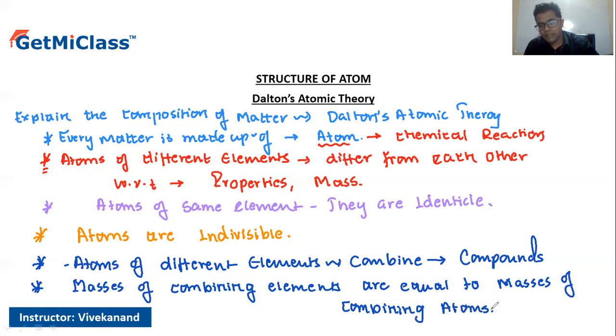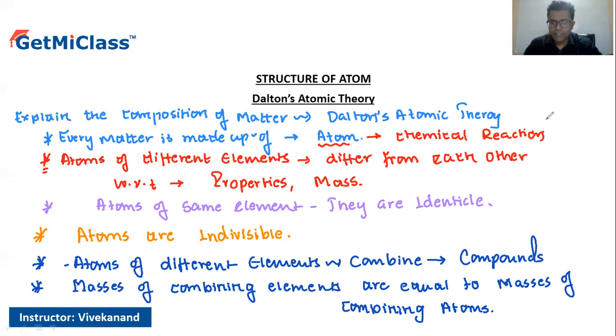Right? Now, the final thing he says is that these atoms can neither be created nor be destroyed. Right? So these are the few points put forward by Dalton's theory.